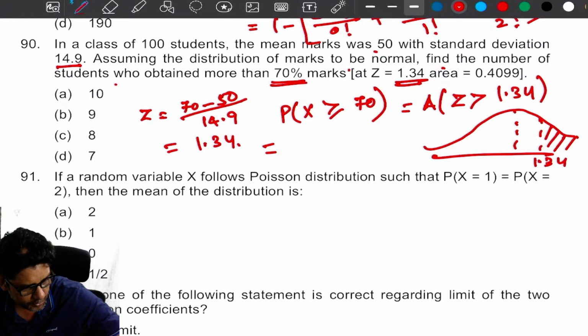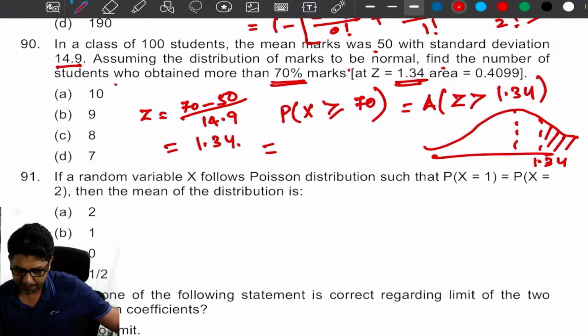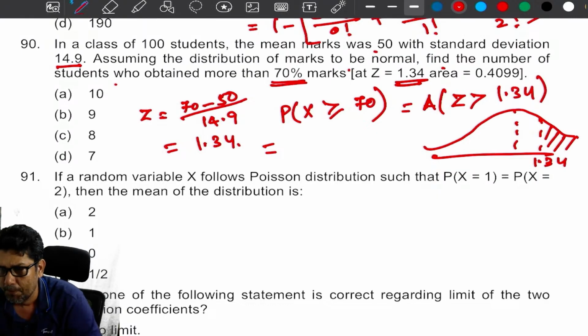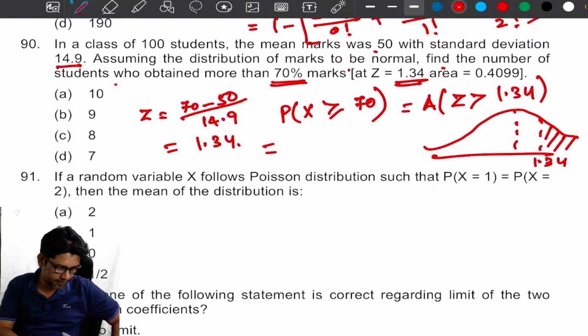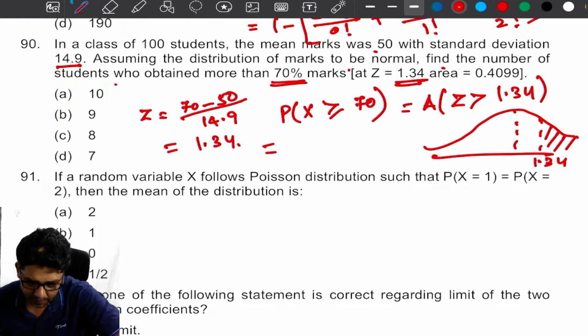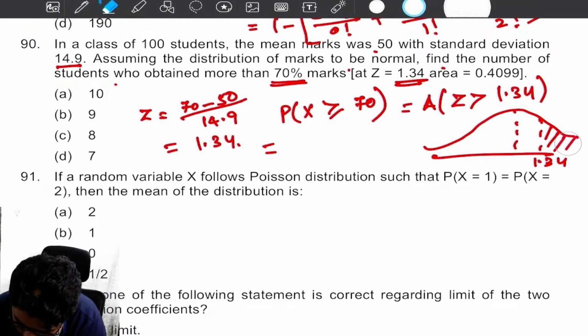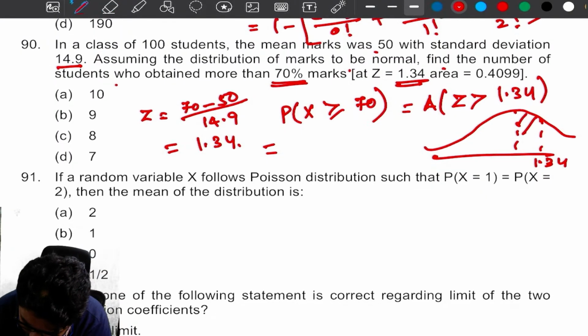Textbook. Textbook. Fast. Please wait, my dear. Let me check it in the book. Table value I have to check. So 1.34. They did not give the value properly. So they have given this value.